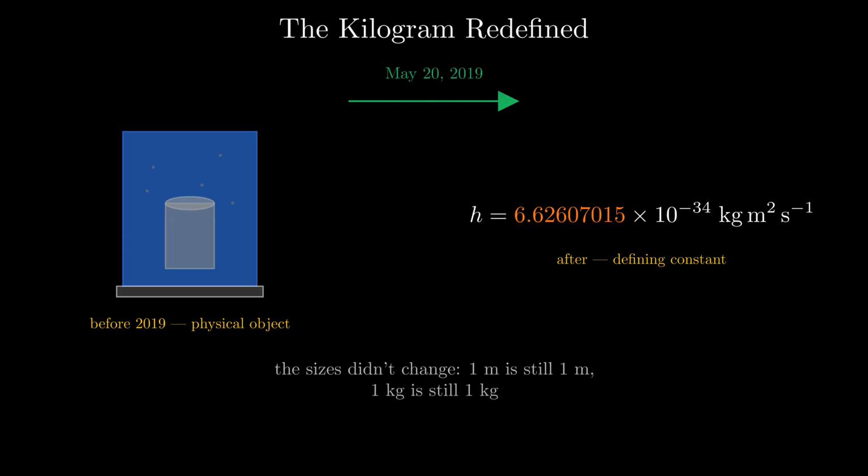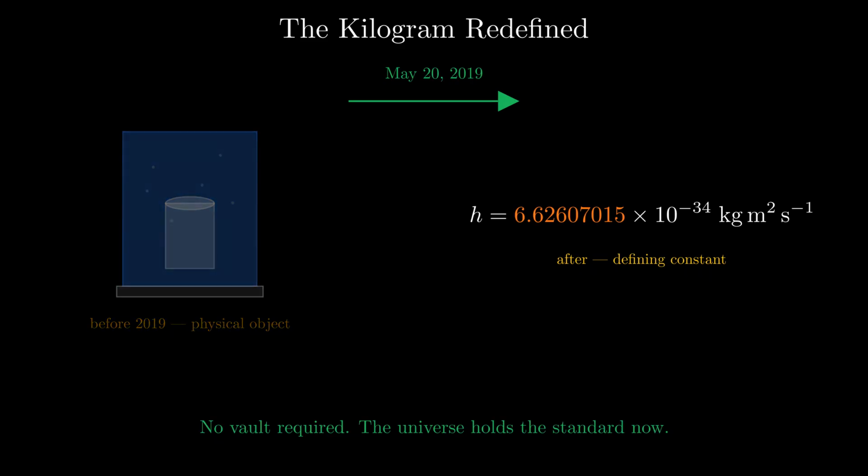One crucial point, the sizes didn't change. A meter is still a meter, a kilogram still a kilogram. Only the definition changed, and with it, the precision and permanence. Humanity anchored its measurements to the fabric of the universe, constants identical for everyone, everywhere, always. No vault required. The universe holds the standard now.